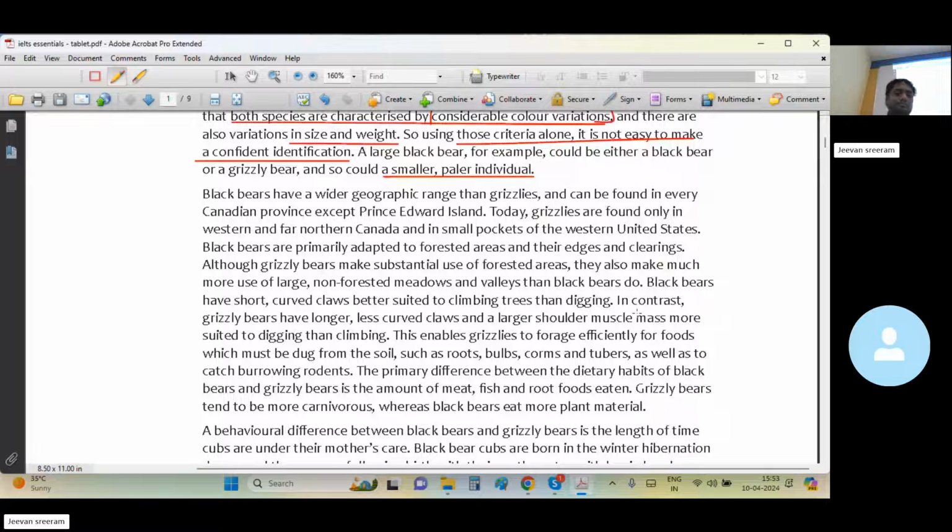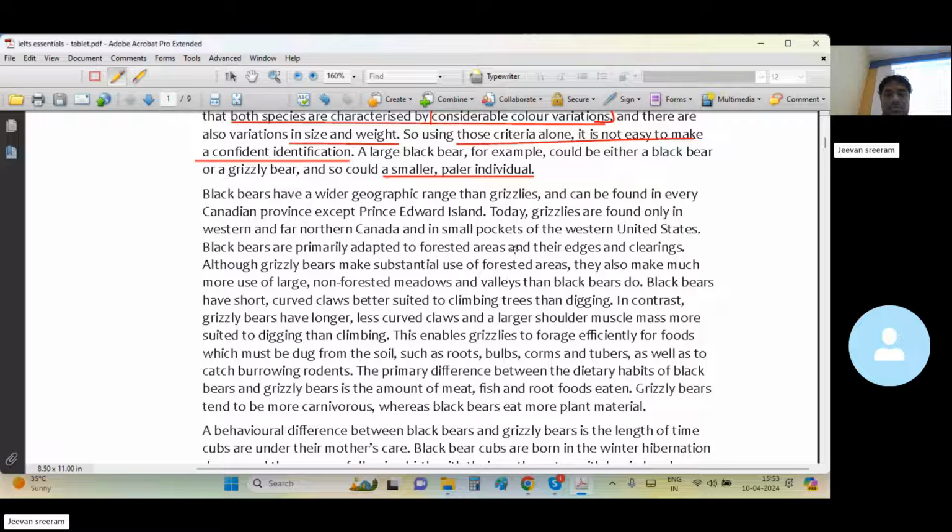Show me the proof line. Black bears are heavier as per the statement given in the question.